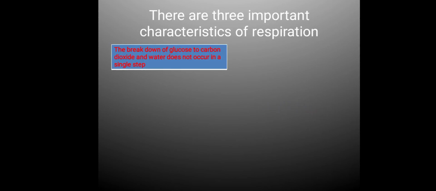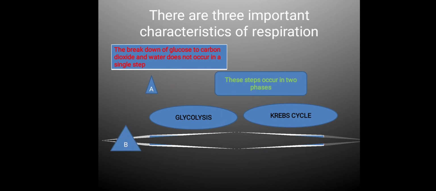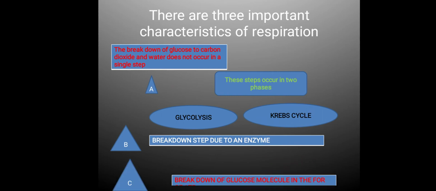There are three important characteristics of respiration. The breakdown of glucose to carbon dioxide and water does not occur in a single step. The steps occur in two phases, that is glycolysis and Krebs cycle. The breakdown step takes place due to an enzyme. Breakdown of glucose molecule occurs in the form of ATP.